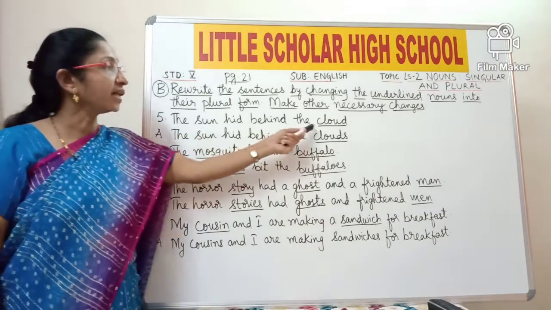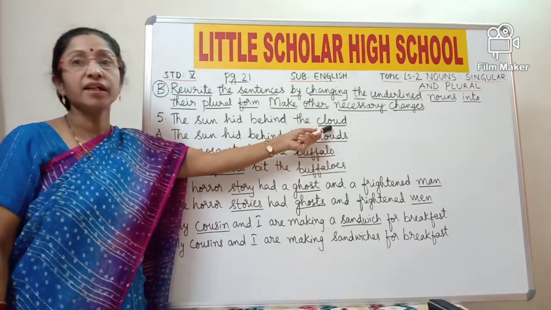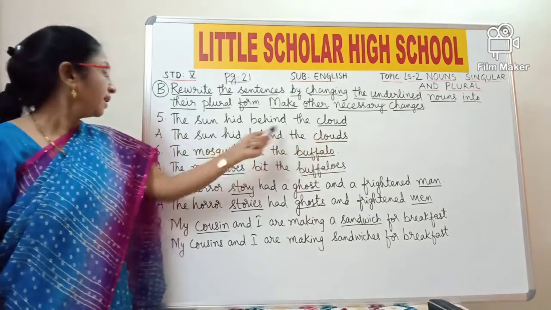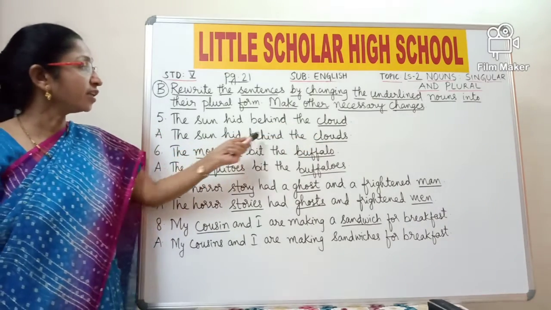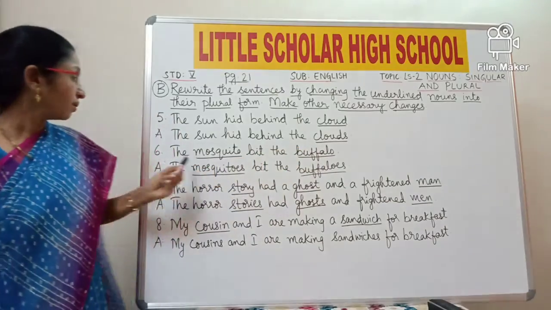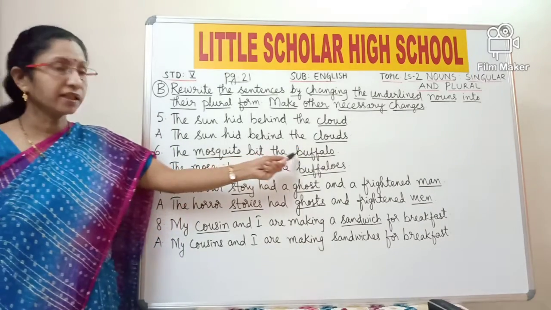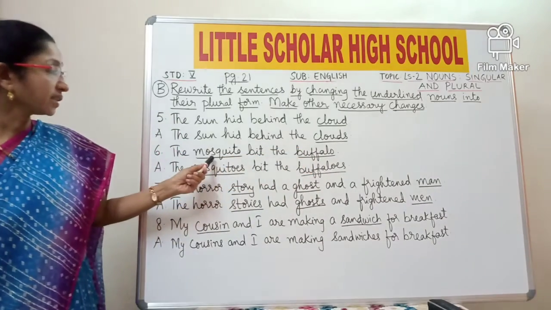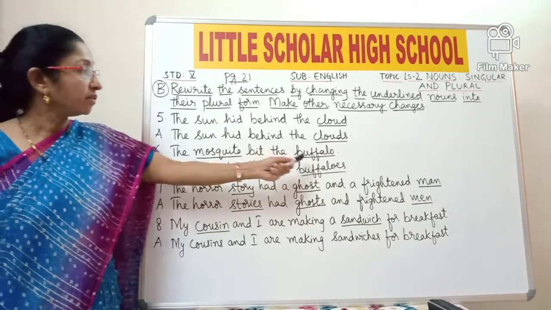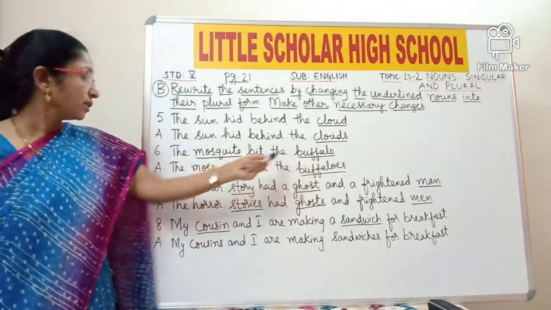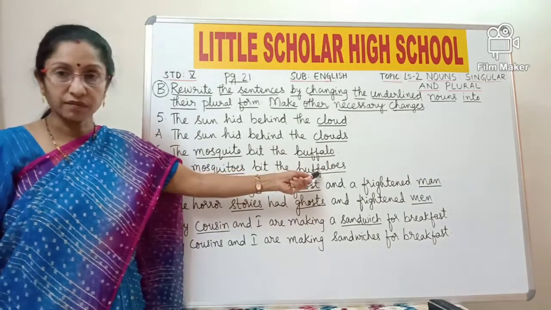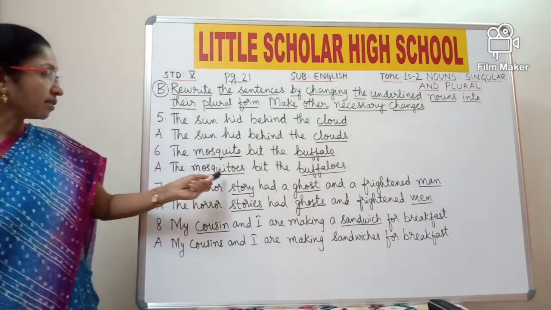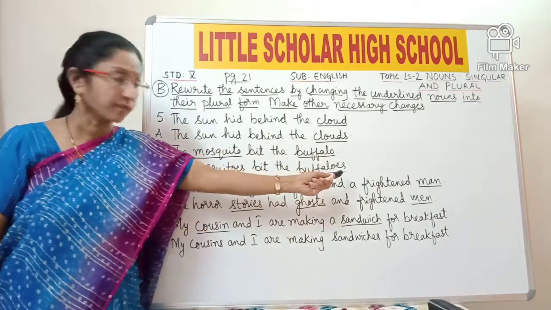The sun hid behind the cloud. So the underlined word here is cloud, which is singular, and the plural of cloud is clouds. So the answer is the sun hid behind the clouds. Now look at the sixth one. The mosquito bit the buffalo. Mosquito is the underlined word, it is singular. Buffalo is also a singular noun. So the plural for mosquito is mosquitoes, plural of buffalo is buffaloes. So the answer is the mosquitoes bit the buffaloes.